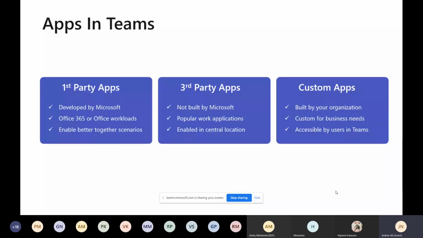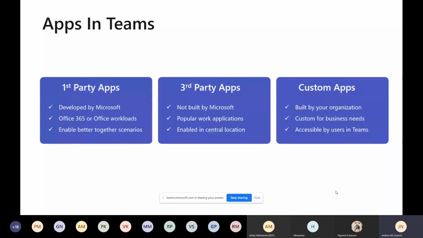Third party apps are built by someone other than Microsoft. If you build and publish one, it goes through a review process where you clear issues around performance and security. Then you can deploy it as a third party app, and you can even earn from there. There are lots of applications like Salesforce, Twitter, and LinkedIn, and popular work applications like Amazon and Azure, which we use regularly. We need to integrate these applications. Third parties develop their applications and integrate them with Teams.